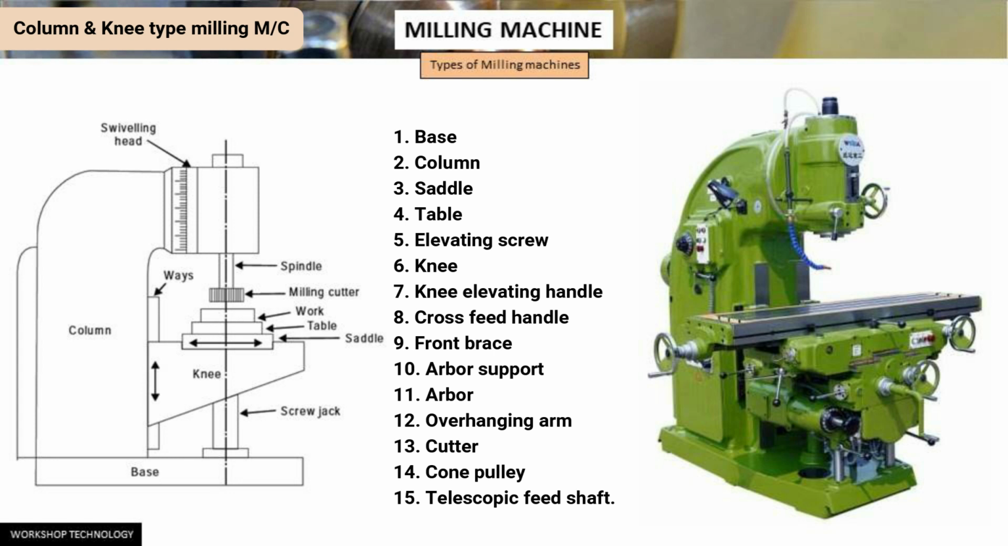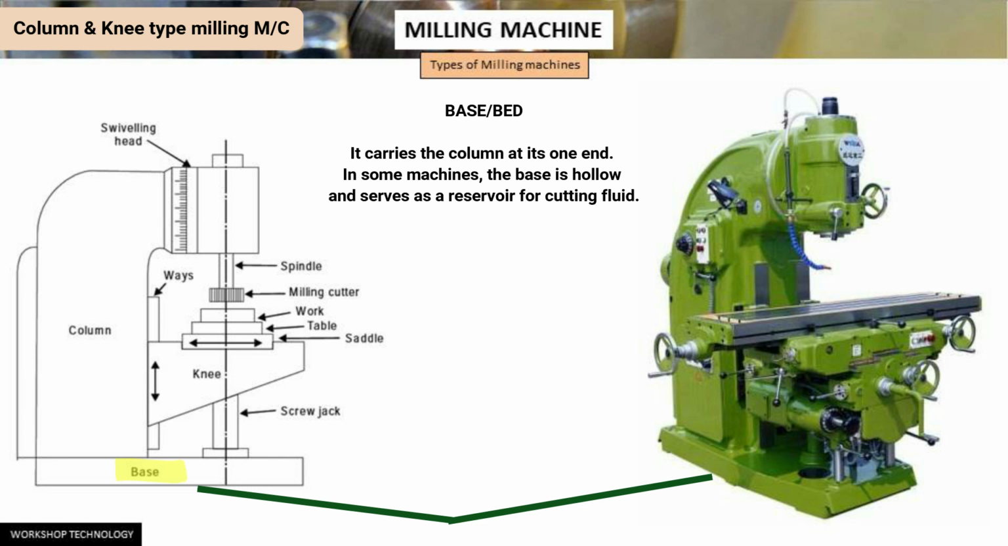Now let's discuss all these parts in detail. We are going to discuss only the major parts. First is the base. It is the foundation member of all the other parts which rest upon it. It carries the column at one end. In some machines, the base is hollow and serves as a reservoir for cutting fluid.